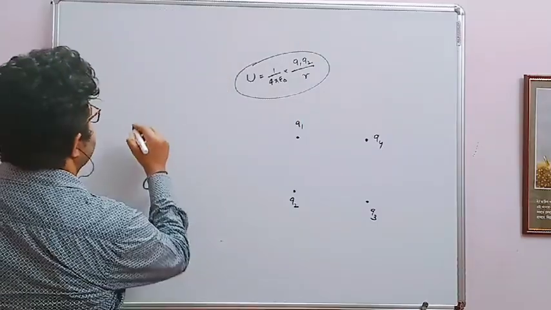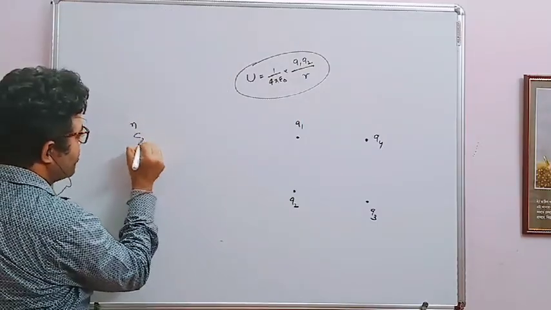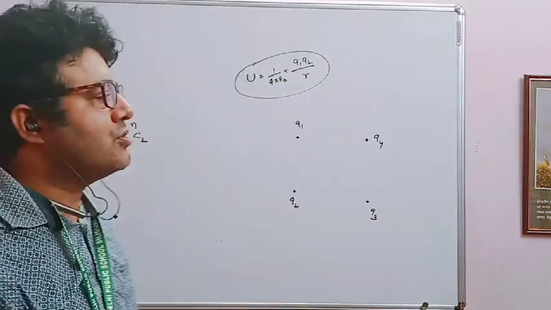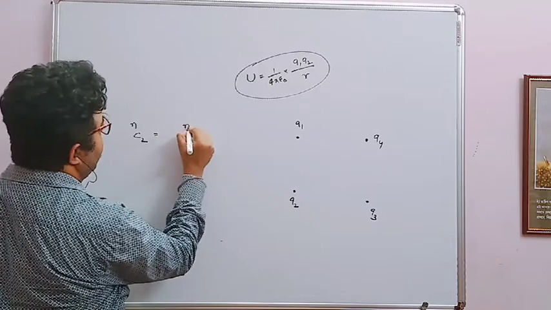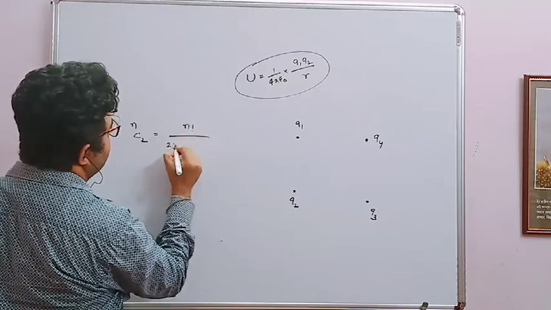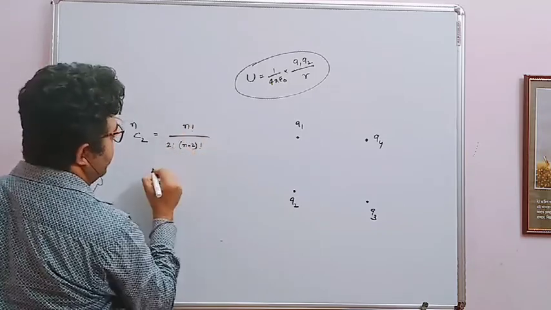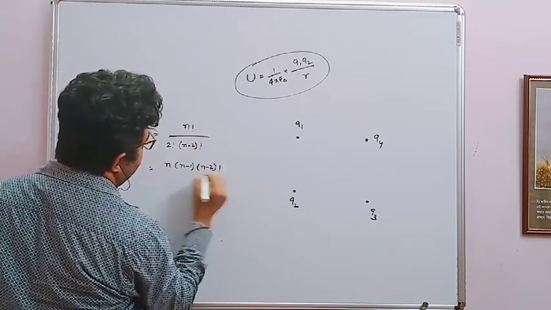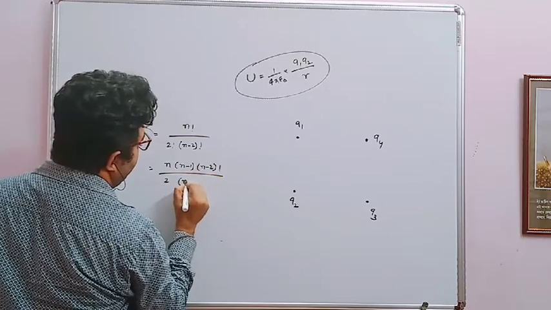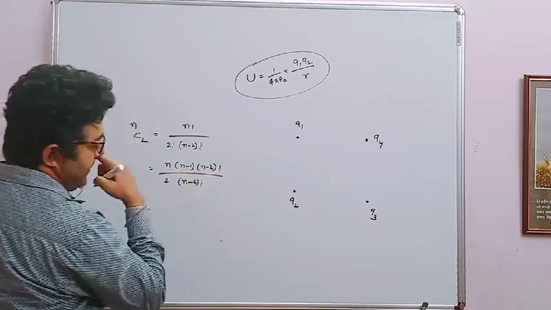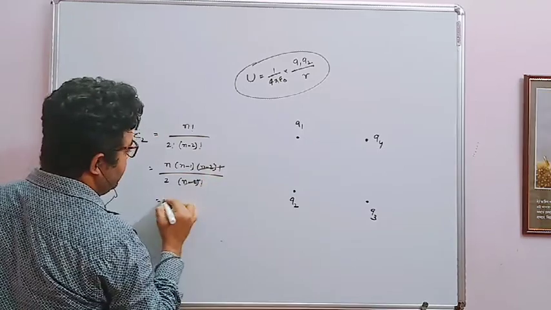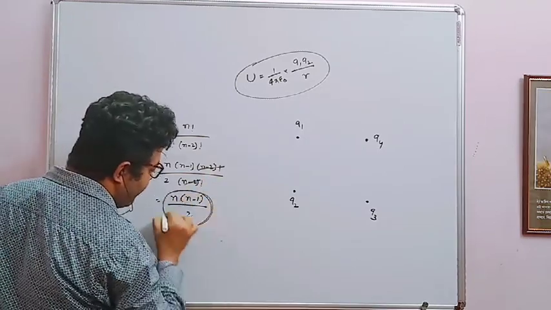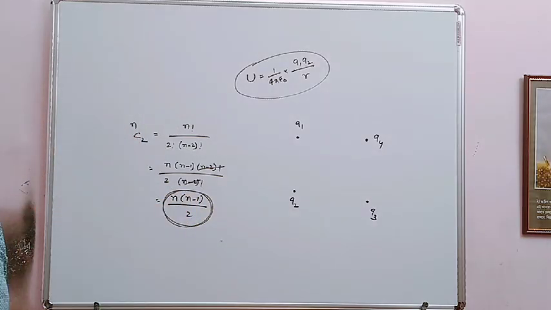And what is that? That is the combination NC2. Why? N is the availability and C is that at a time you have to choose two. So what is the formula? Factorial N by factorial 2 into factorial N minus 2. So N into N minus 1 into factorial N minus 2 by 2 into factorial N minus 2. 2 into 1 is 2. So this is cancelled, and your answer is N into N minus 1 by 2. So that is the number of potential energies you have to choose at a time.